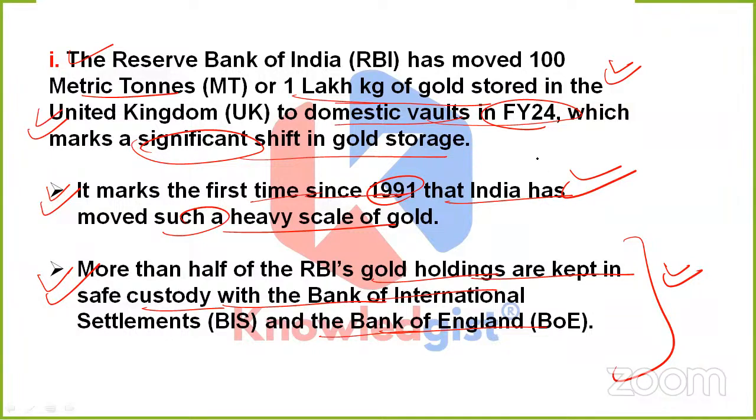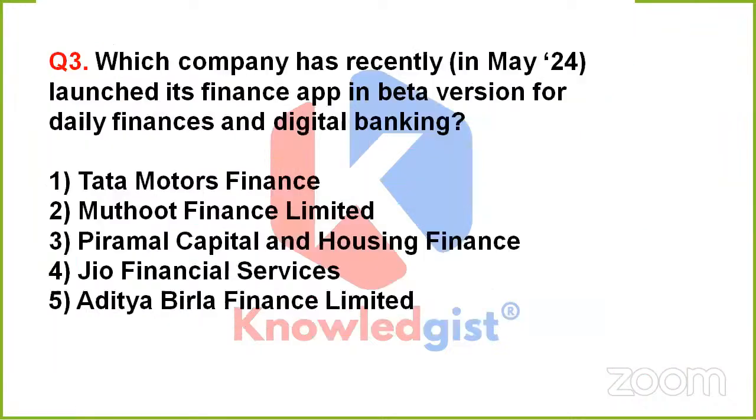And the second para is saying this was the very first time since 1991 that India has moved such a heavy scale of gold. Clear? Now, why is this last para important to remember? This is important because it is telling the amount of RBI's gold holdings that are kept outside. So it is being kept in safe custody with BIS and Bank of England.